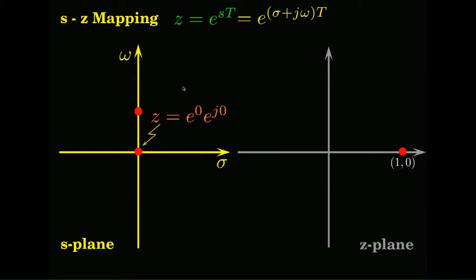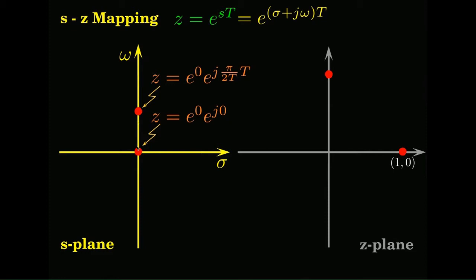So, let me take another point. I will take the point where sigma is 0, same on the imaginary axis, and omega of pi by 2T. Okay. So, the radius of that vector continues to be 1, angle pi by 2, right. So, at angle pi by 2 here you will see. Is that clear?